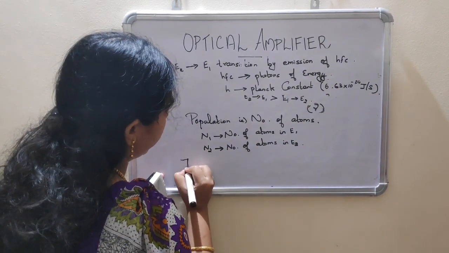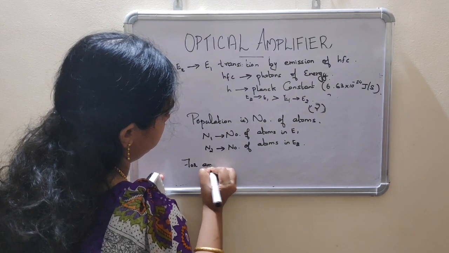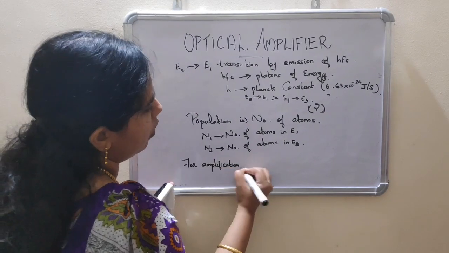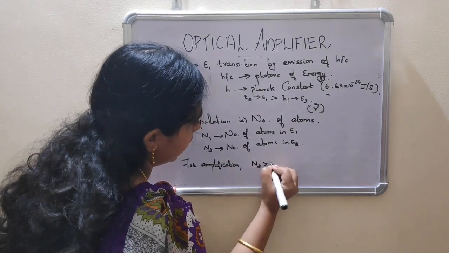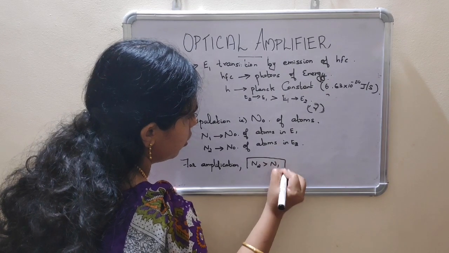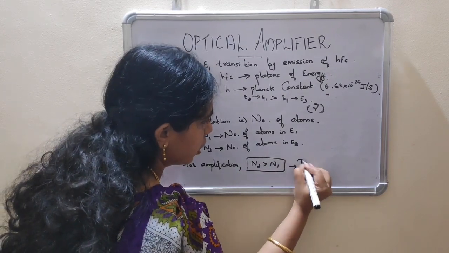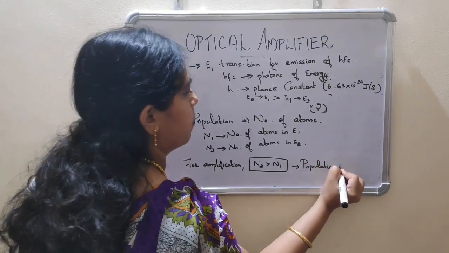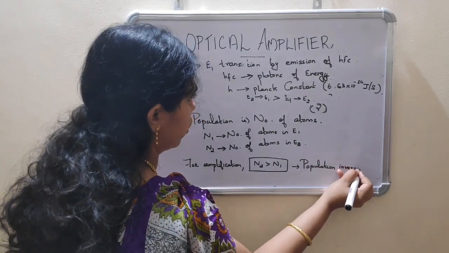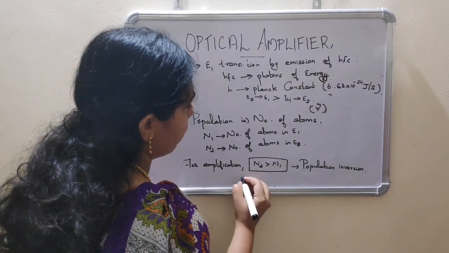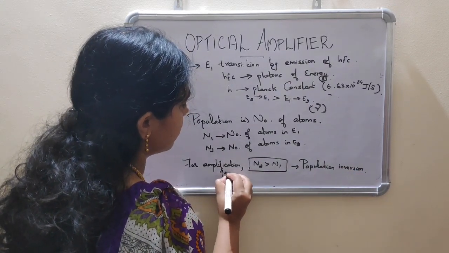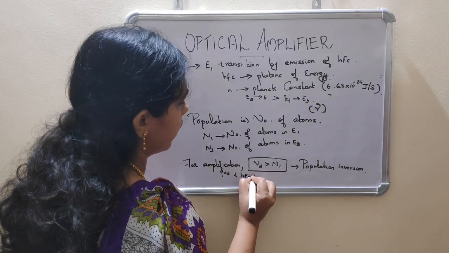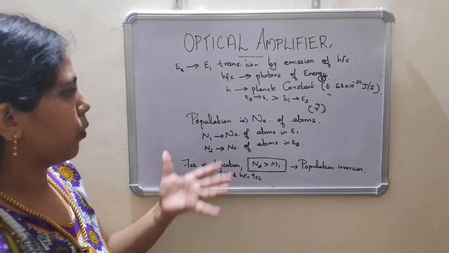So for amplification, N2 will be greater than N1. This is known as population inversion. Due to this, amplification will increase and photons of energy hf also increase.